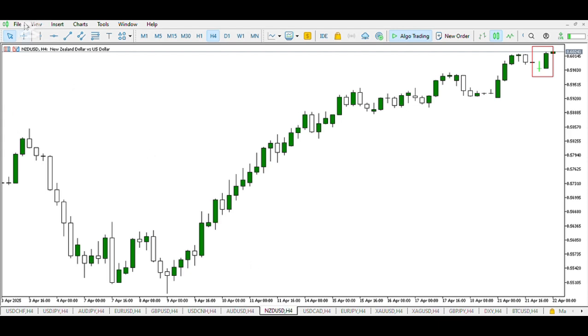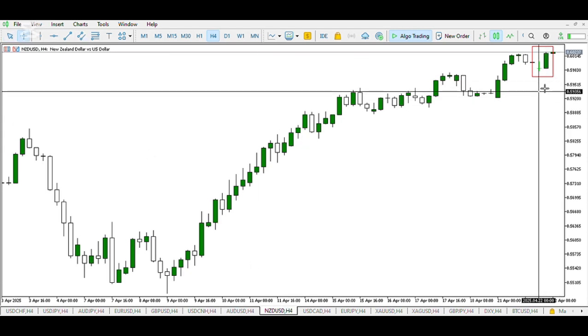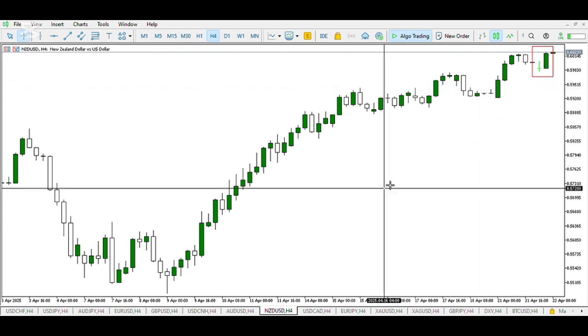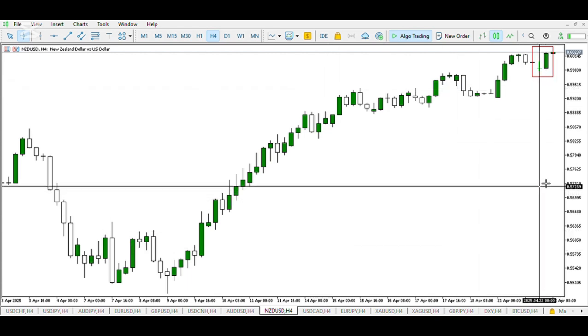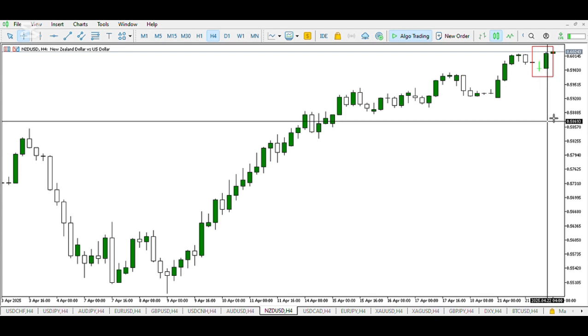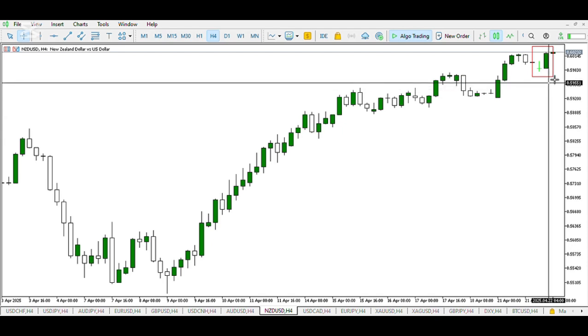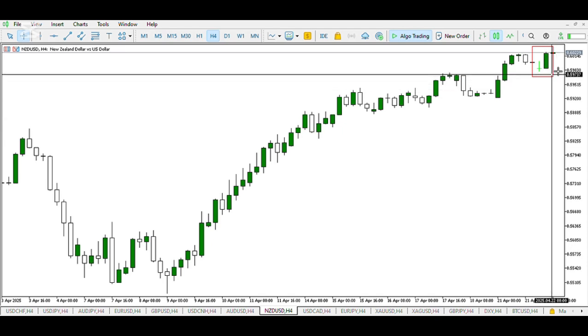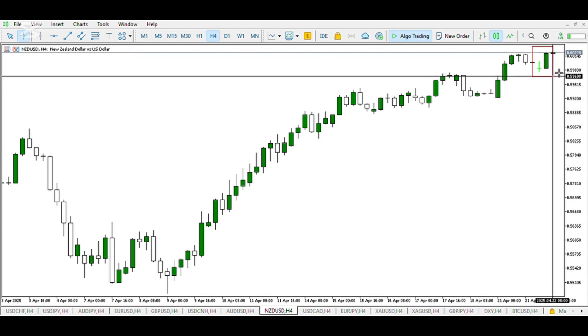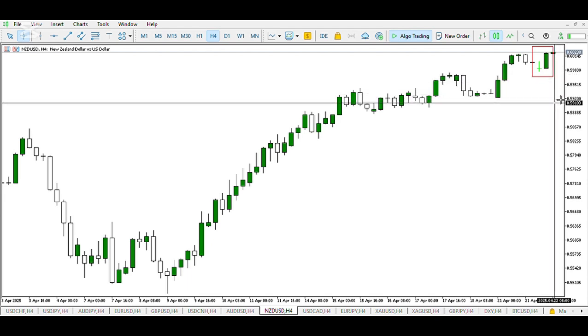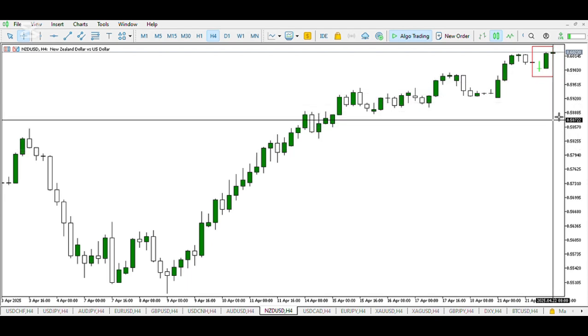On NZD USD, you can also see a similar pattern to AUD USD, and the reason being is the fact that they are correlation pairs. At the opening of the Asian session, we can see an indecision candle, and in the second half you can see the buyers creating a dominance. However, not too much of an impulsive move, so we expect this as an accumulation, a buy side liquidity for a sell. So we expect the sellers to push price up, induce more buyers, and this London open candle to close as a bearish candle, break the low of the day, break the structure further down. Then we can conclude that the New Zealand dollar will weaken against the US dollar.